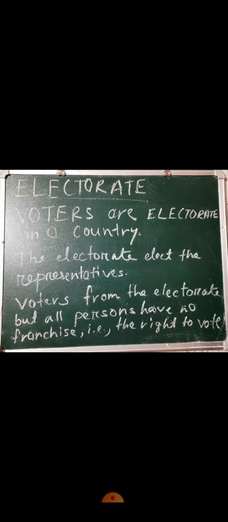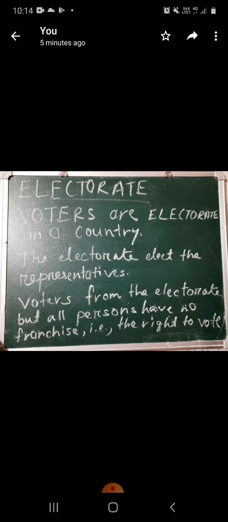So in the electoral system, these categories of people cannot be considered as voters, because they don't have the right to vote, as they don't have enough knowledge to elect a representative.